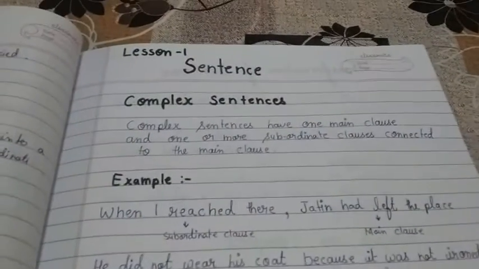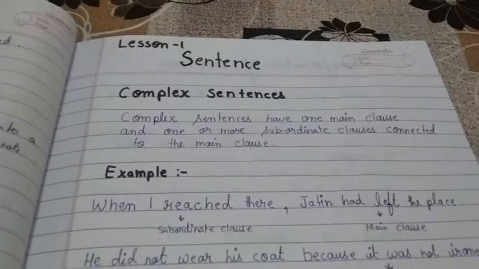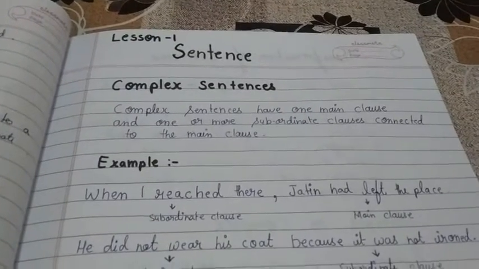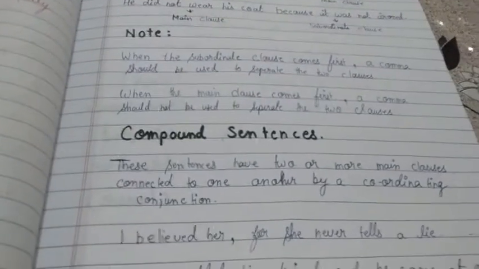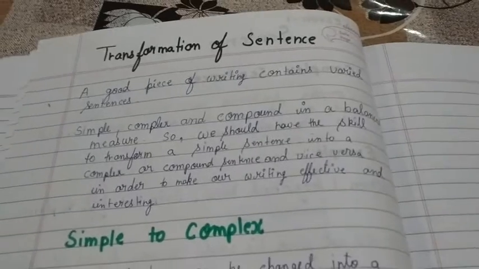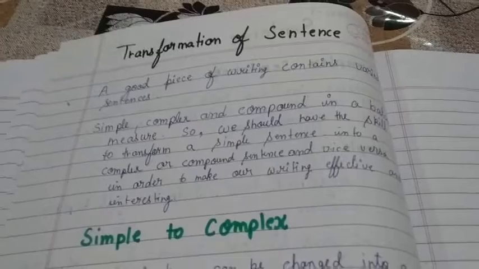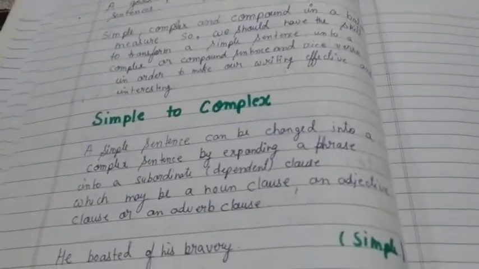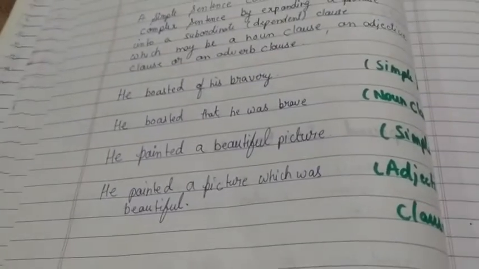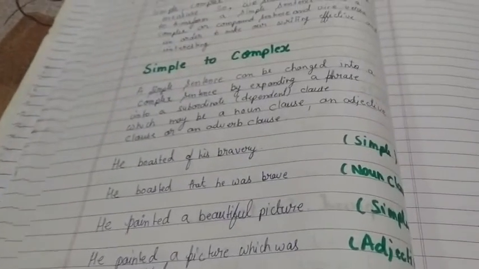The most important thing is that today, this is your classwork. You have to write down the chapter name, sentence. After that, you will write down the heading, complex sentences. Write down the examples, note, compound sentences. After that, you will write down transformation of sentence, how you have to transform the sentence from complex to simple, simple to complex. Then you will write down this heading, and after that, write down these examples. Okay, students? Thank you.